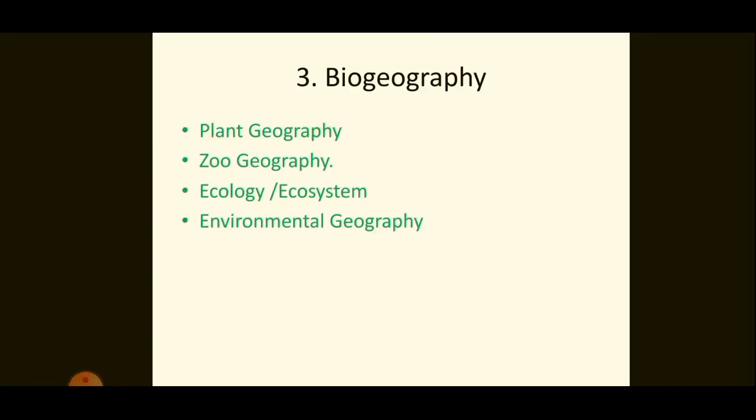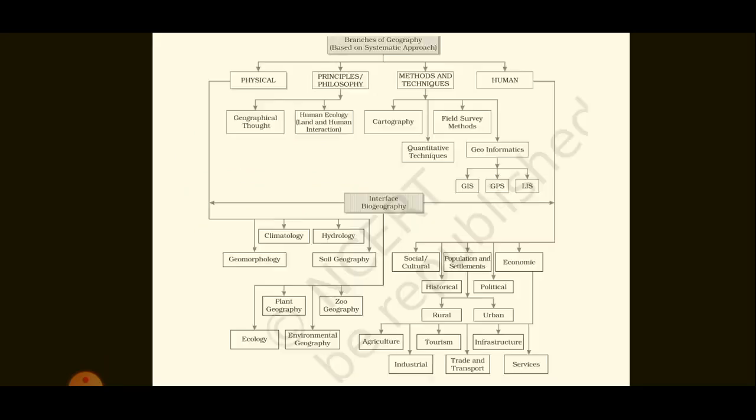Then zoo geography. Zoo geography studies the spatial pattern of animals and their habitats. Ecology or ecosystem deals with the scientific study of habitats. Then environmental geography deals with environmental problems such as pollution, land degradation, etc. This block diagram summarizes all those things we have studied in the previous slides. Just look into it.